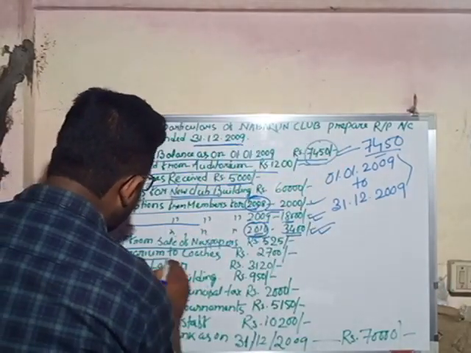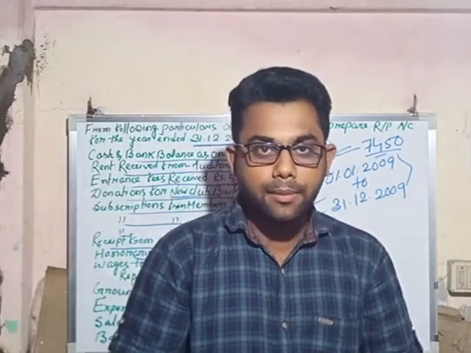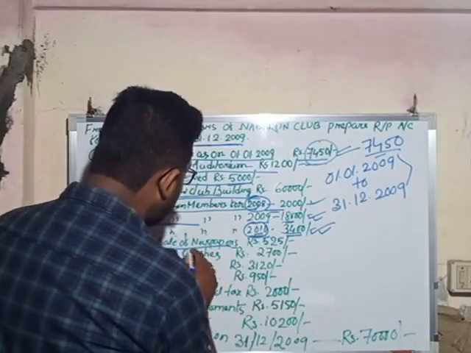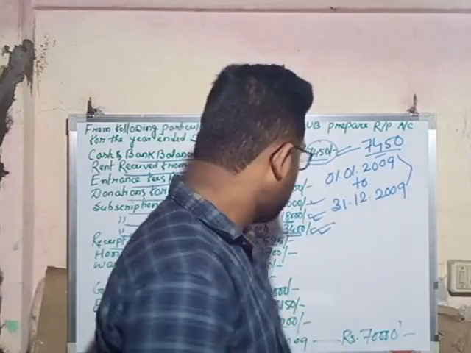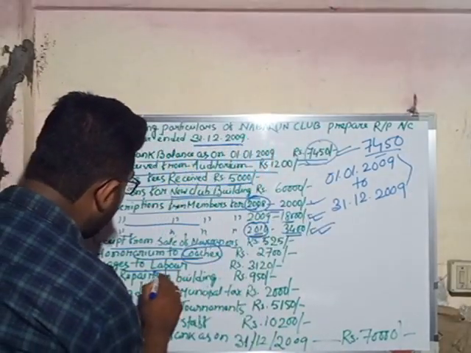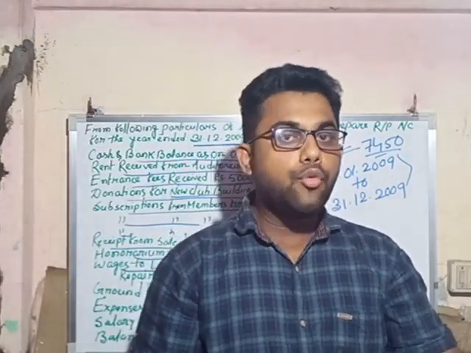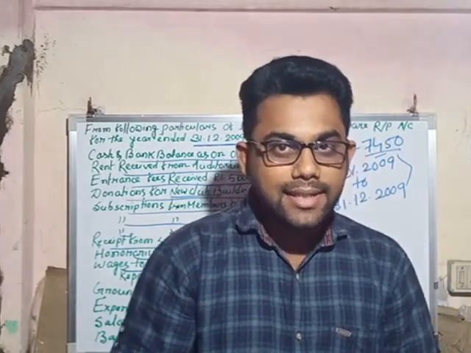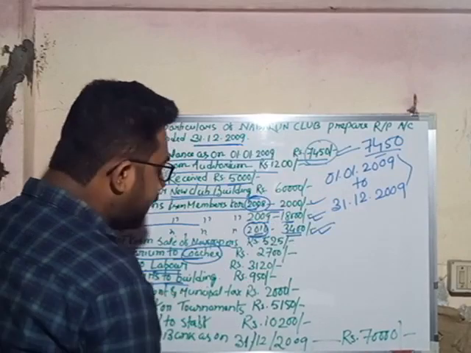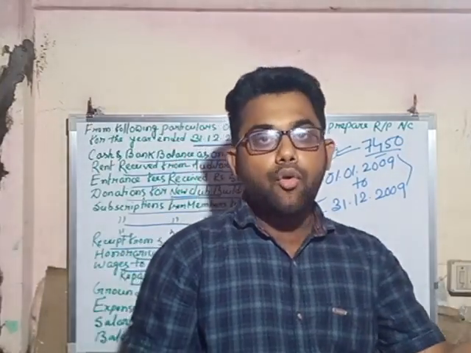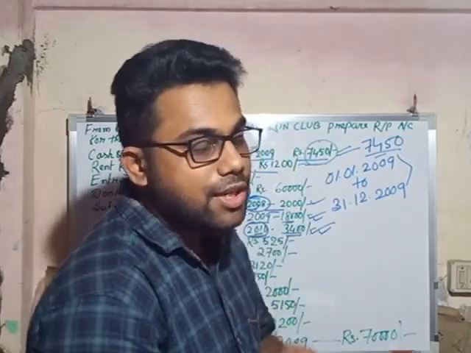Next, honorarium to coaches. Honorarium means the amount which is paid to any person for a specific activity, and in such a case it is paid to the coaches, so it is a payment for the non-trading organization. It will come in the payment side. Next, wages to labor. That means at the time of construction of a new club building they have to pay wages to the laborers. In such a case it is a payment for the non-trading organization. Next, repairs to building. That means for the maintenance and repairing of the old building they have to pay a certain amount, and it is a payment, so it will come in the payment side of the receipts and payment account.